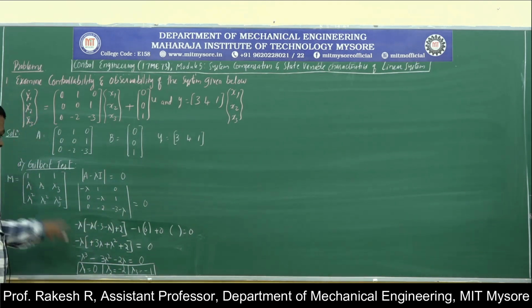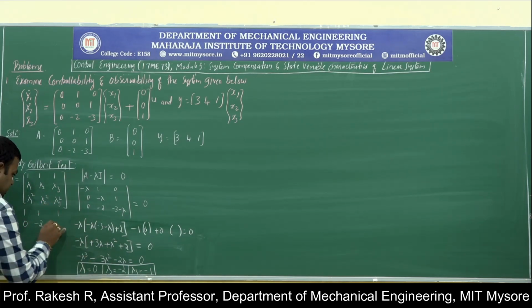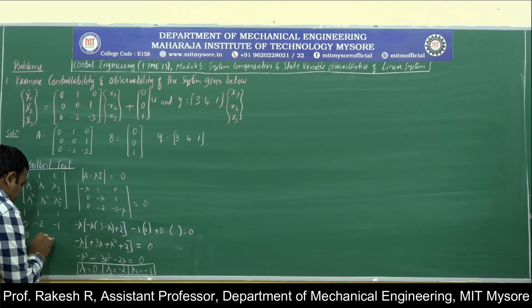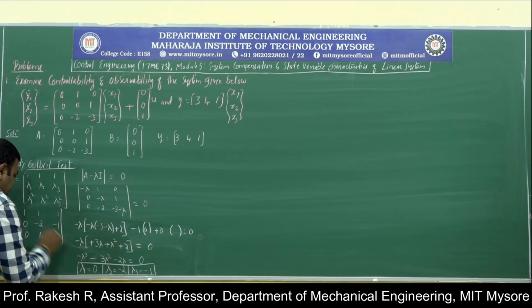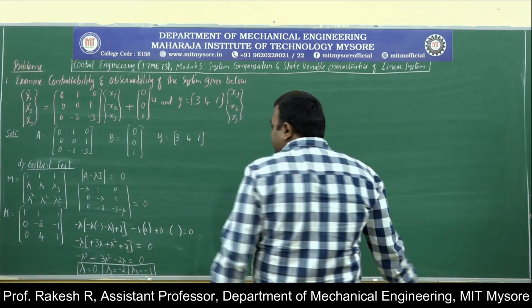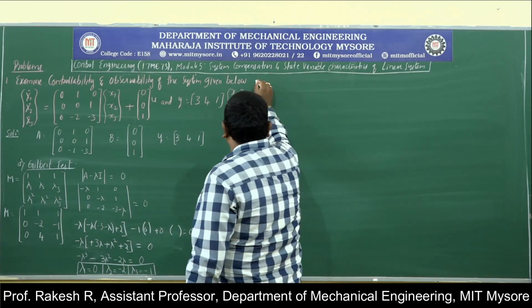Let us substitute the values of lambda. M will be equal to 1, 1, 1; lambda 1 is 0, lambda 2 is minus 2, lambda 3 is minus 1; then the squares: 0 square is 0, minus 2 whole square is 4, minus 1 square is 1. This is the Vandermonde matrix. First I will calculate the test for controllability.